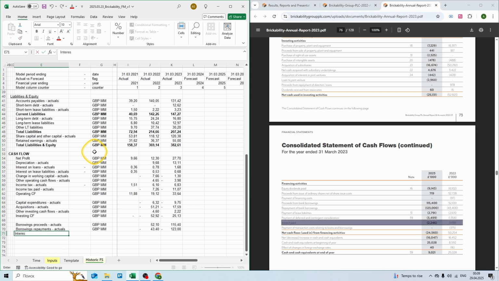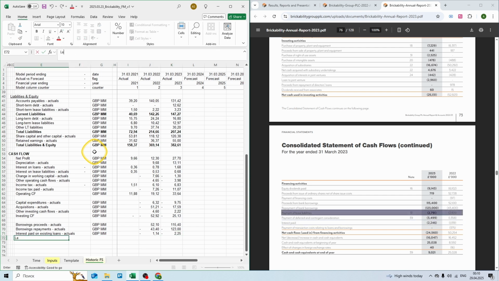Then we have interest paid on existing debt, £1,000,000, minus 1.1 million and minus 2.2 million. Then we have payment of lease liabilities. We have £1,000,000, 2.1 million in 2022 and 2.8 million in 2023.